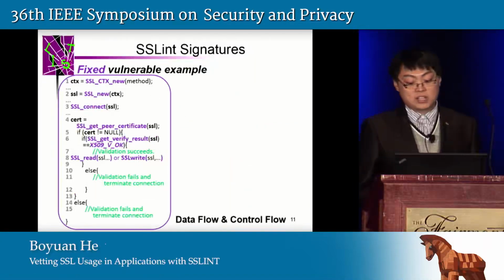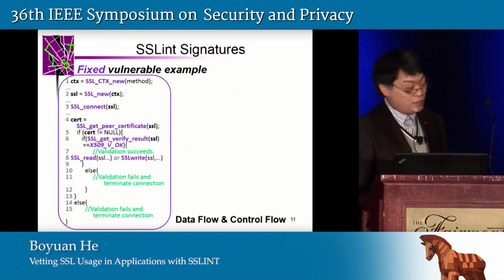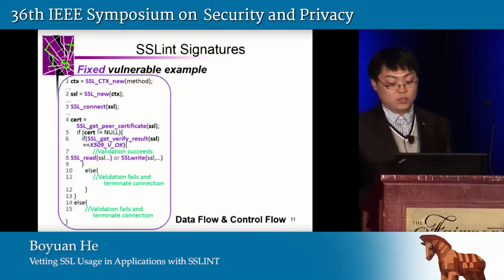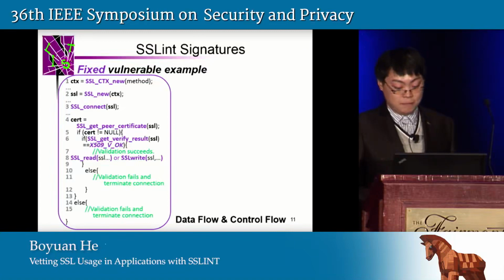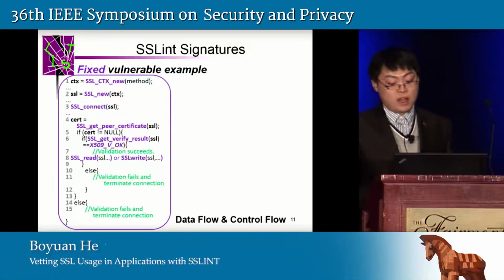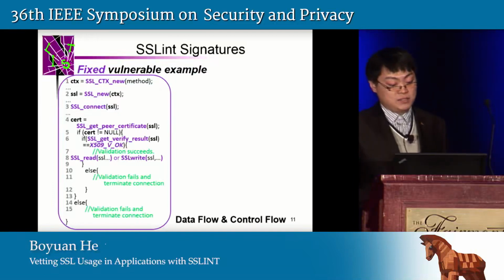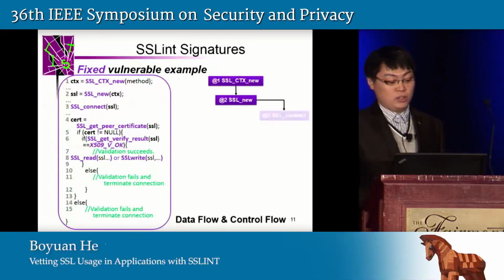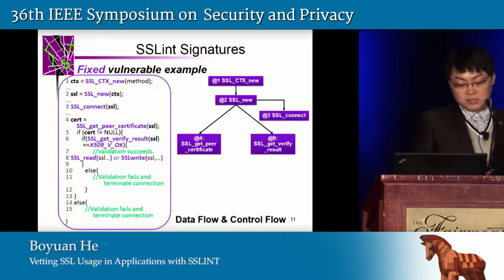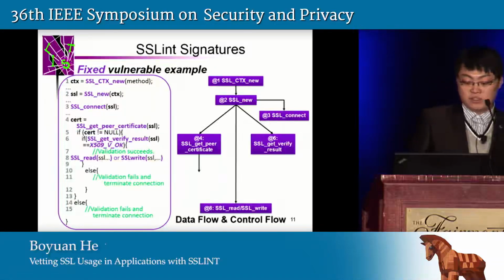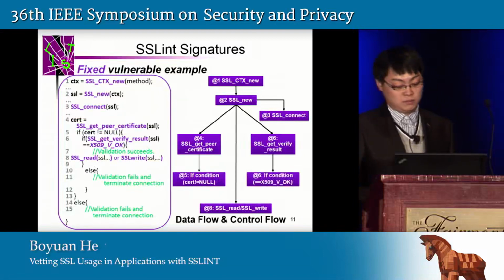In order to show the ideas of the signature design, here again we use our motivating examples. This is a fixed version representing the correct logic of the OpenSSL APIs when validating the certificate. To model this correct logic, first, our signature needs to track the data flow between all of these APIs. Starting from SSL CTX new, as you can see at line 1 on the left, here are all the data flows we need to track, including all the critical SSL APIs. And also, there are some if conditions in this data flow.